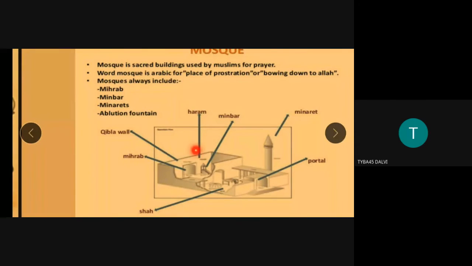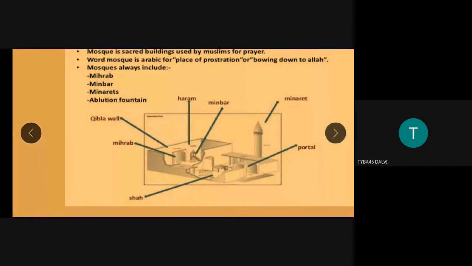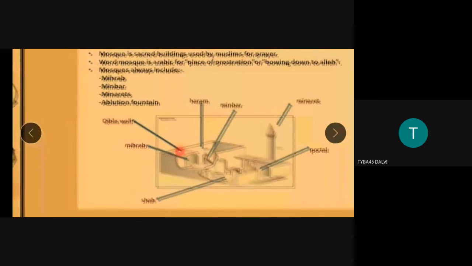Qibla is simply one arch, a simple arch constructed or carved on the wall in the direction of Makkah, towards the Kaaba. That Qibla wall is the wall of the mosque towards which Muslims prostrate while doing prayers. Understood what the Qibla is? Qibla is a simple arch, and Quranic ayats are engraved on the top of that Qibla wall.